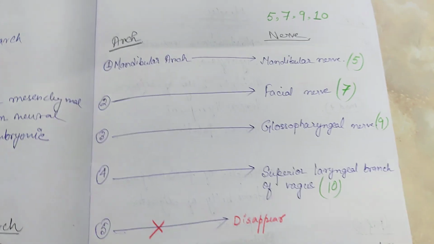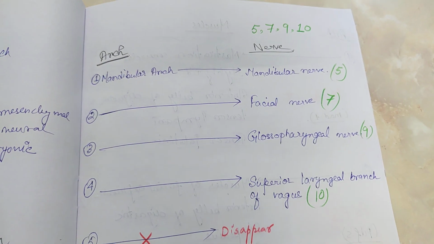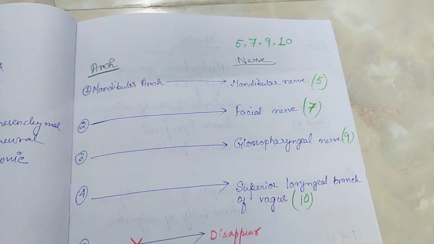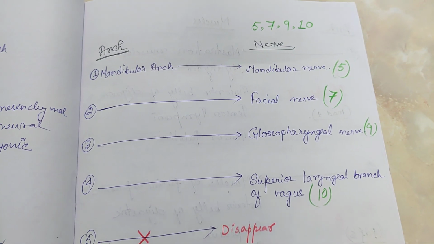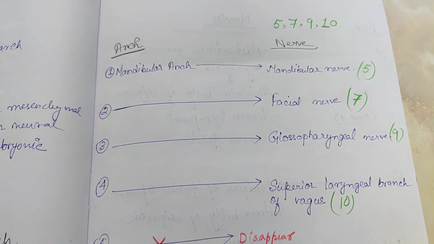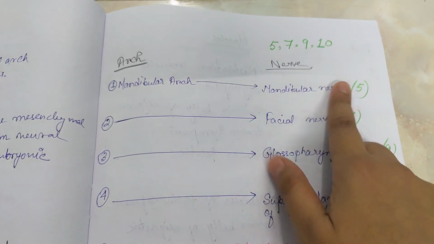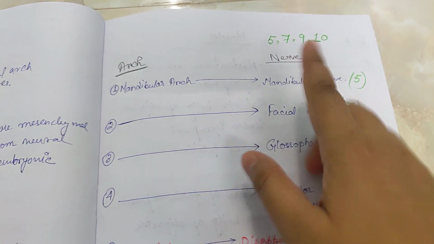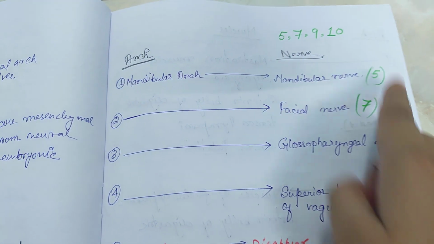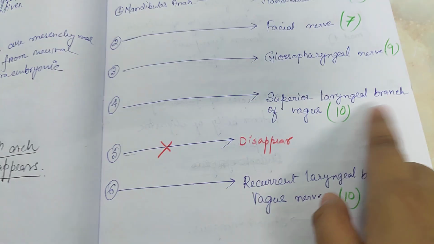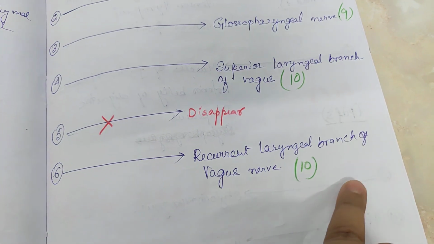So you can remember these nerves by the odd numbers: 5, 7, 9 and 10. 10 is not an odd number, but we study the vagus nerve. You are more familiar with the vagus nerve, while the 11th nerve is not that well known to you, so we substitute the 11th with the 10th one. So, 5, 7, 9 and 10: the superior laryngeal branch of the vagus and the recurrent laryngeal nerve of the vagus nerve. So this was quite simple.